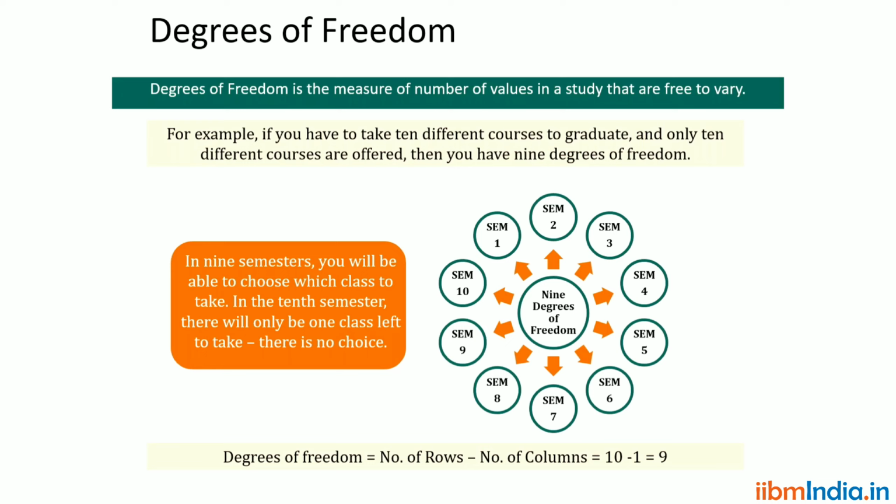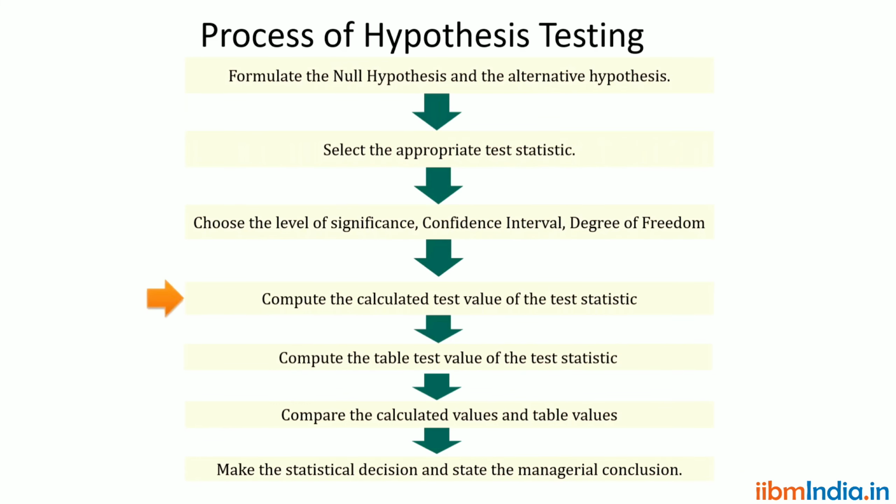Number of rows, number of records, is 10. 10 minus 1 is 9. So that is degree of freedom. Degree of freedom is mainly used to compute the table value. So these are the three different terms we use in the hypothesis.